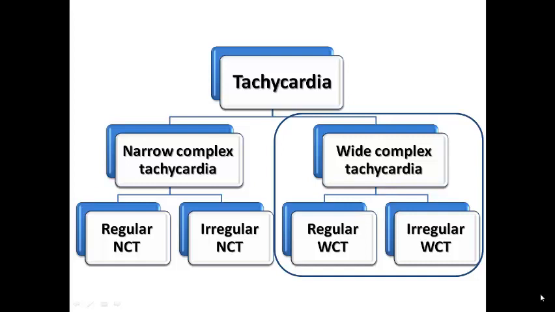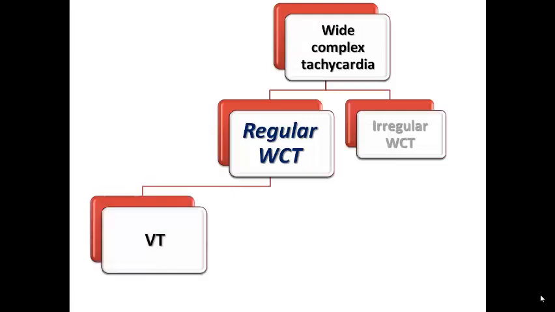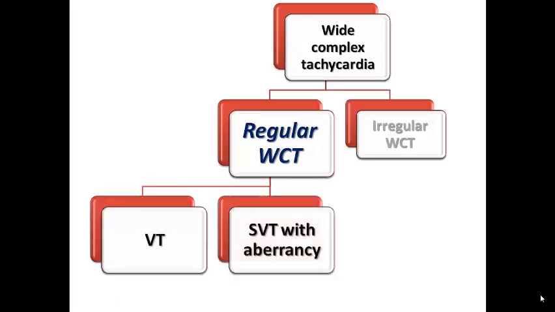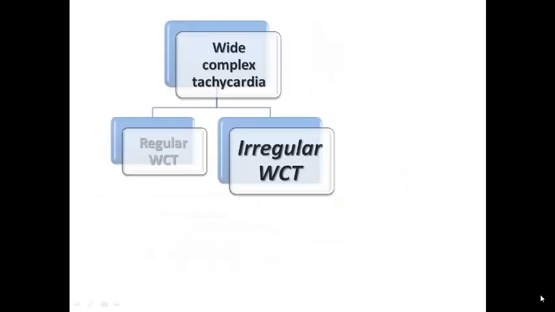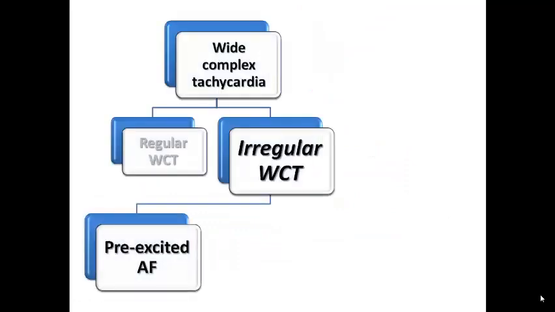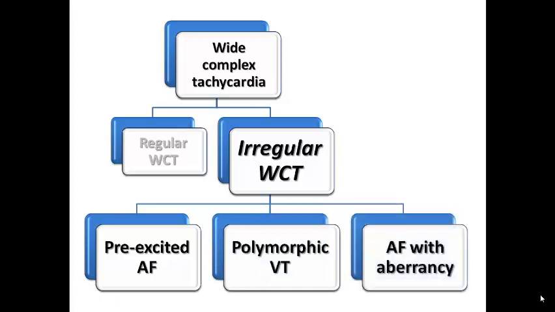First of all, we know of course that the differential diagnosis of tachycardia in general, we divide into narrow-complex tachycardia and wide-complex tachycardia, and each one of them is subdivided into regular and irregular. So in wide-complex tachycardia we have regular wide-complex tachycardia and irregular wide-complex tachycardia. First, the regular wide-complex tachycardia is divided into ventricular tachycardia, SVT with aberrancy, and antidromic AVRT. Whereas the irregular wide complex tachycardia is subdivided into pre-excited AF, polymorphic VT, and AF with aberrancy.